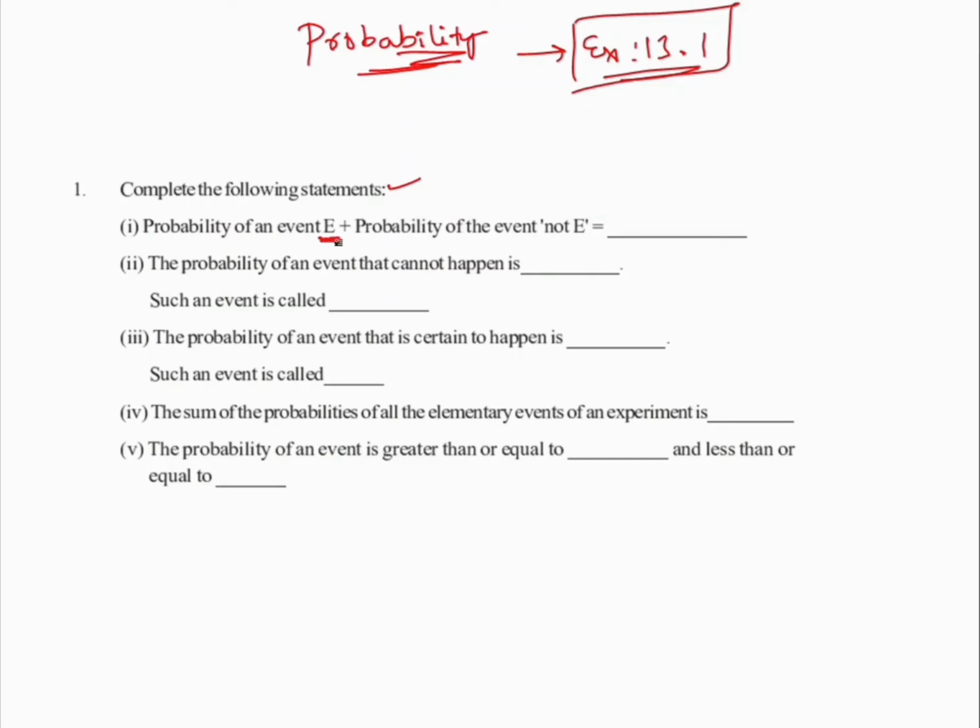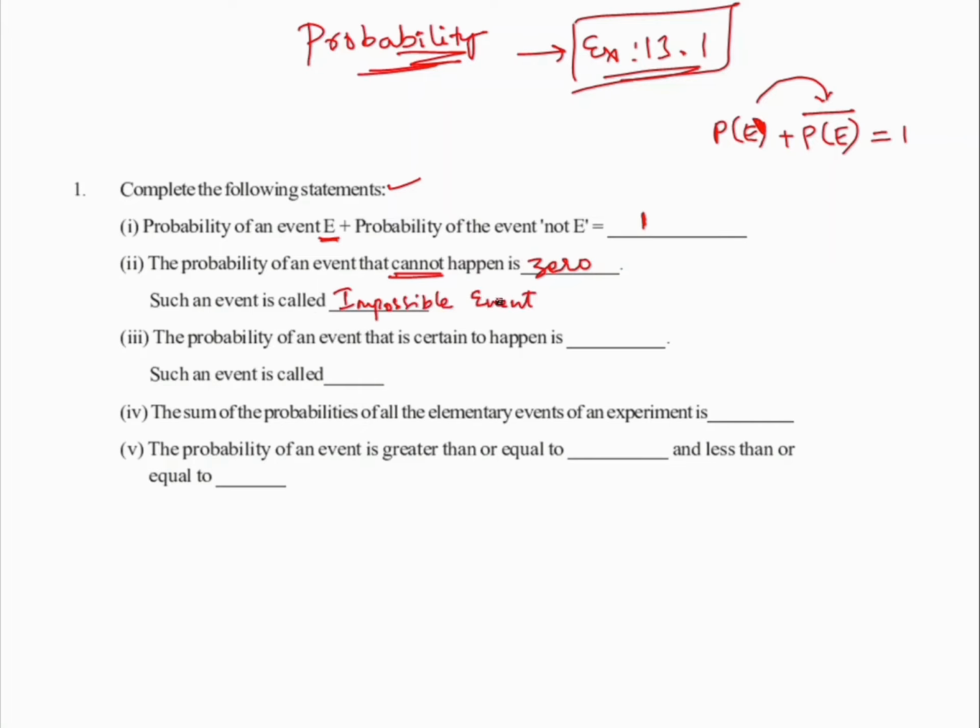The probability of an event E plus the probability of an event not E is equal to 1. You should always remember that the probability of E plus the probability of the opposite of E is always equal to 1. The probability of an event that cannot happen is zero. Such an event is known as an impossible event.